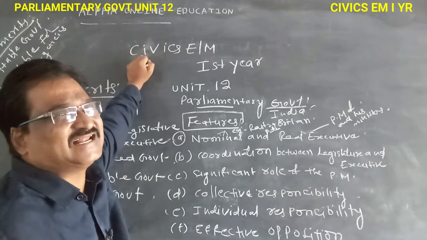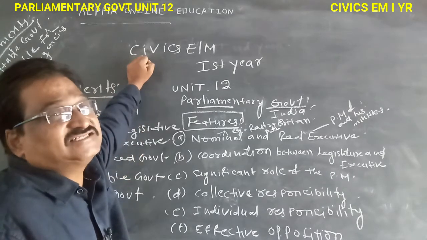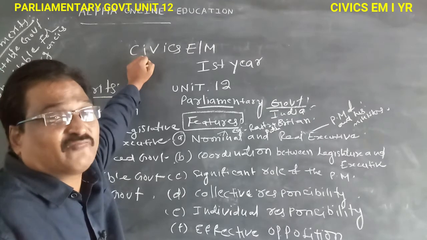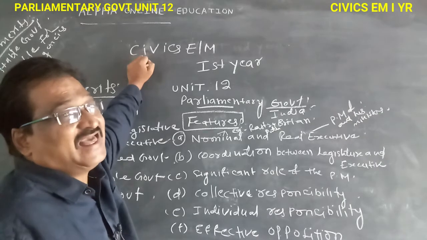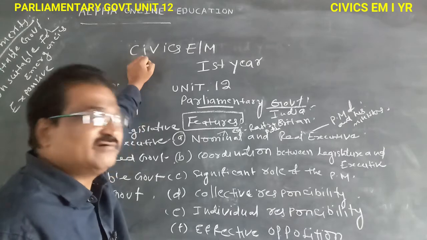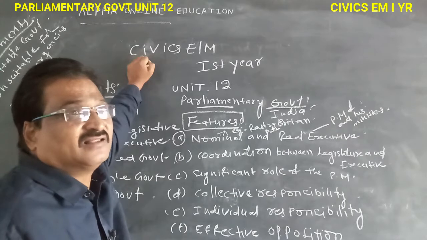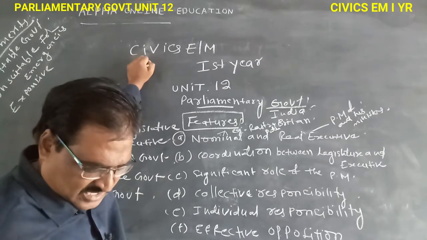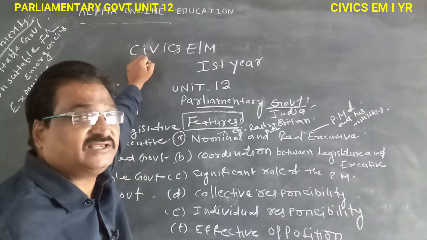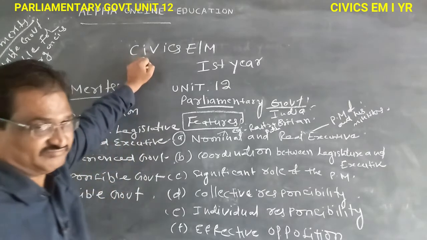So the opposition on the other side should be effective. If the opposition is not effective, the parliamentary system is not healthy. If the opposition is strong, the government operates responsibly at that time. If the opposition is not strong, the government maintains irresponsible administration.